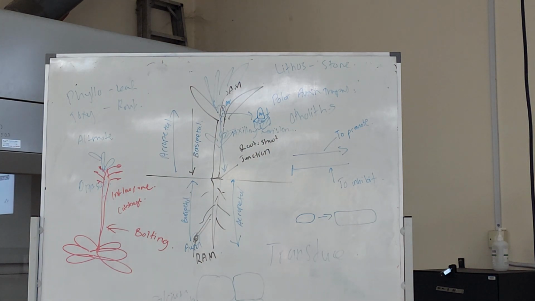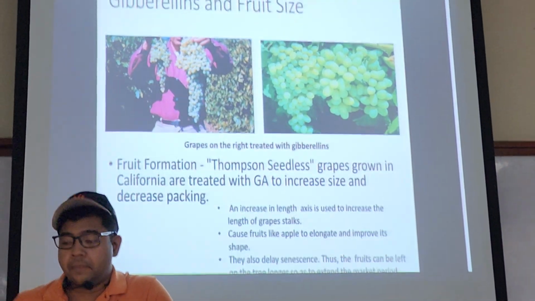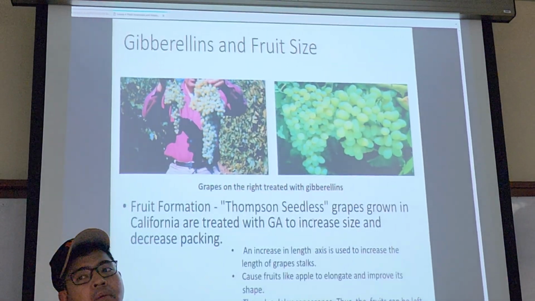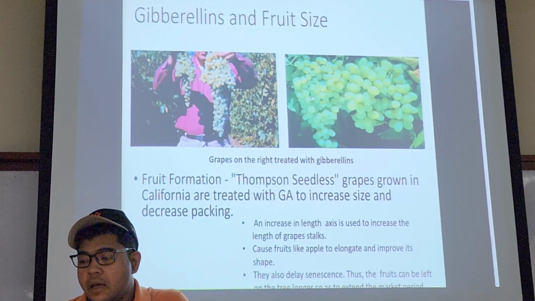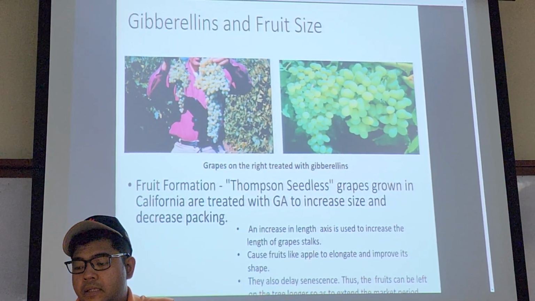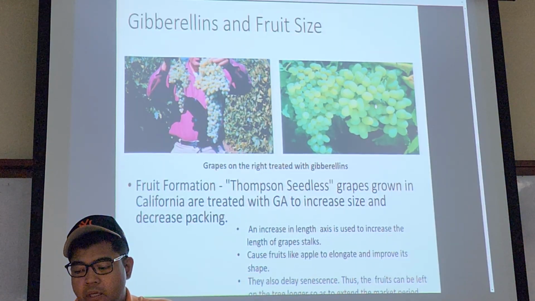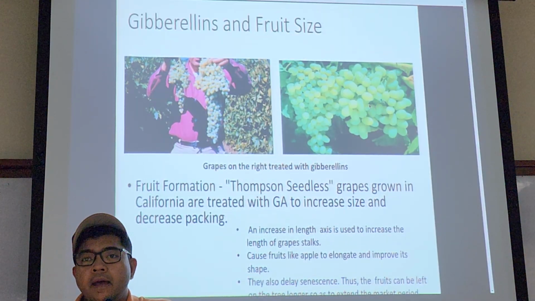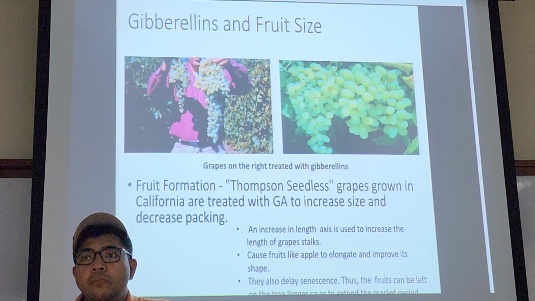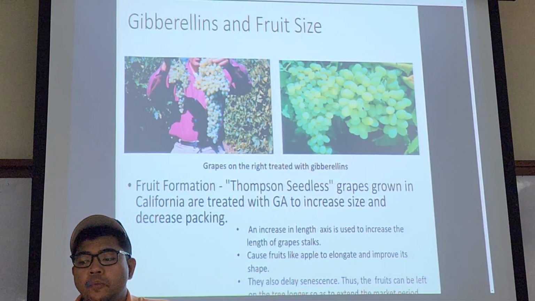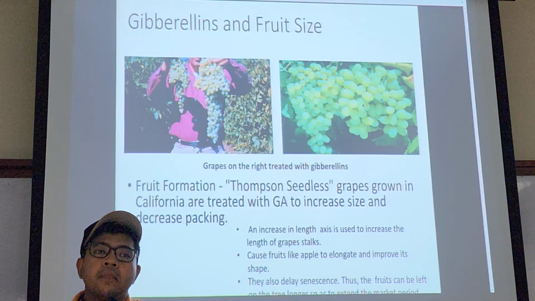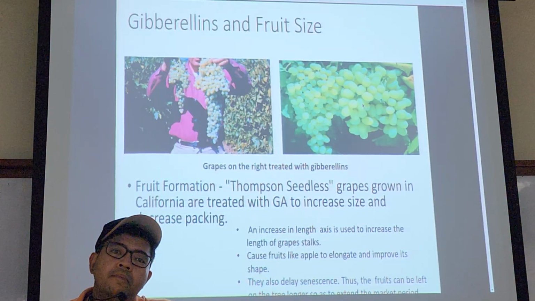And gibberellin, like I said earlier, is also involved in parthenocarpy. One good example is Thompson seedless. You can see that this is without GA application, and this is with GA application. Not only does it promote parthenocarpy, it also promotes the growth of the fruit. How?